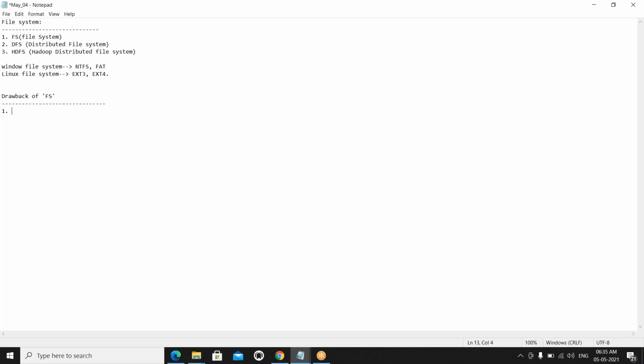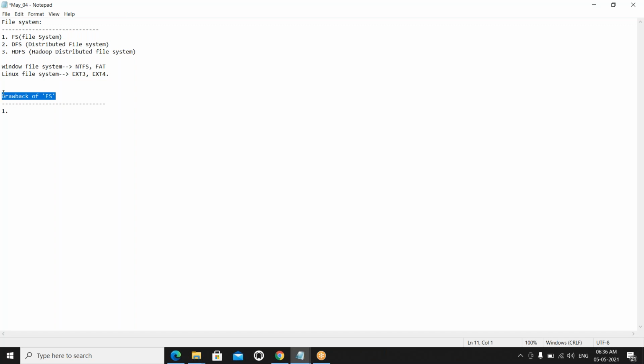Every time we need to copy. Suppose this time 200 GB is required, and next time I require 300 GB. We need to move the data from one hard disk to another hard disk. Every time we face challenges. Obviously, as the business is running, the data is increasing day by day. So how are we going to increase the memory we want to maintain in the backend? That is very difficult, right? That is the drawback of the traditional file system.